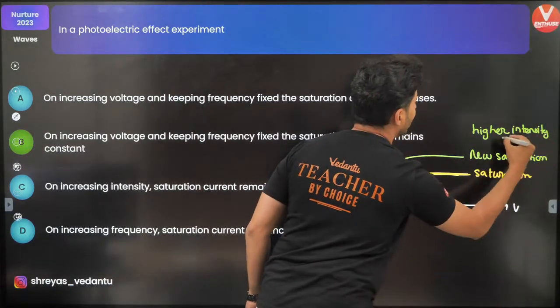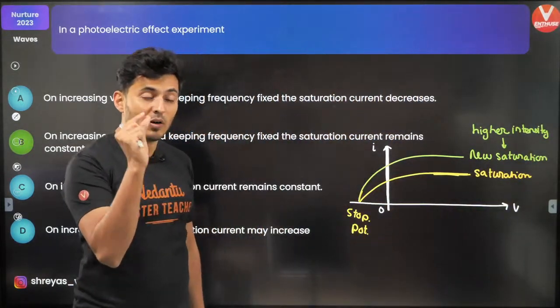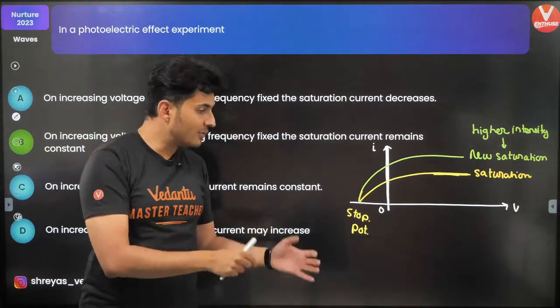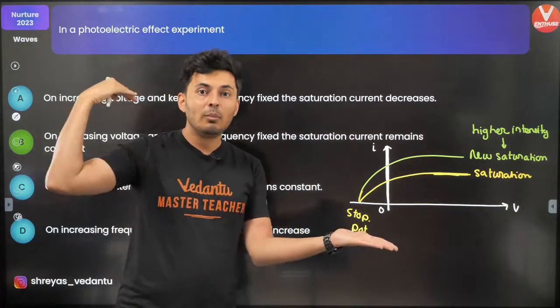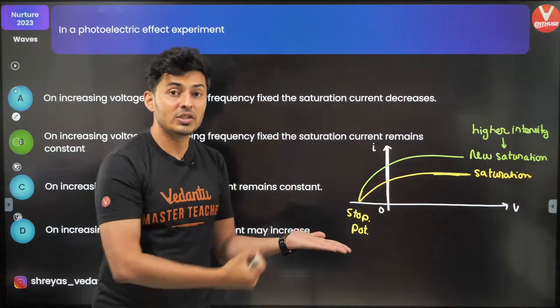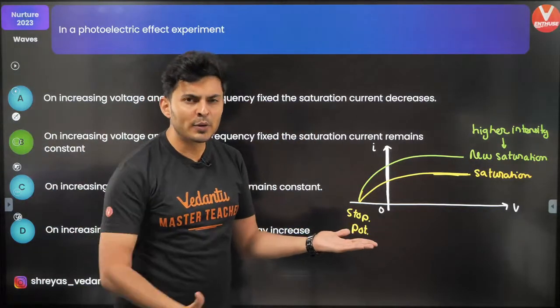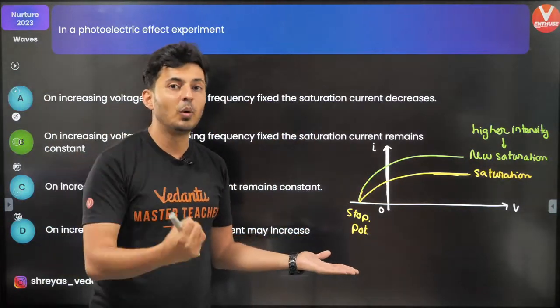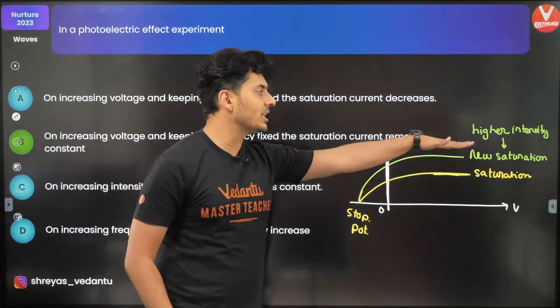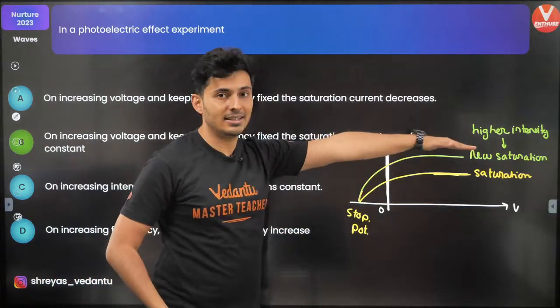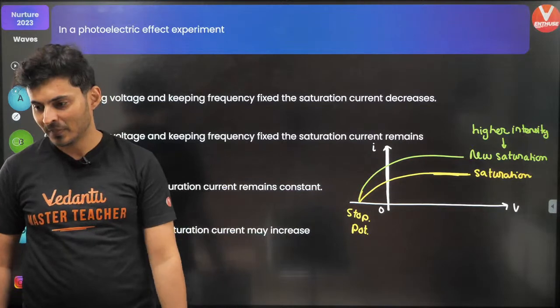When you have more photons falling on the metallic surface, more photons will emit more electrons. More electrons is more flow of charge, and that means more current. So the saturation current increases with the intensity. Keep this in mind. Is that clear?